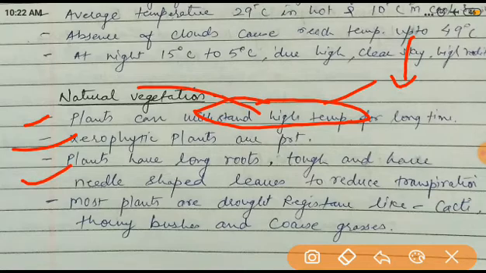Plants have long roots. Why? Because the water is very deep inside the earth, so to reach the water the roots are very long, tough and heavy. The leaves are needle shaped, or have spikes on them, or are tough, to reduce transpiration. I think the term transpiration was also studied in biology.